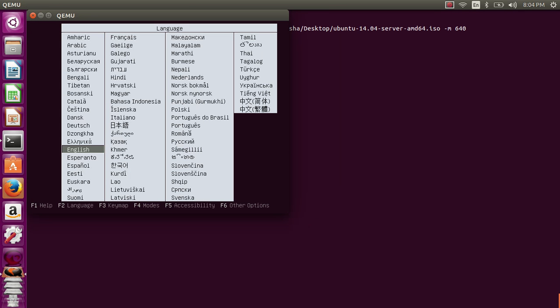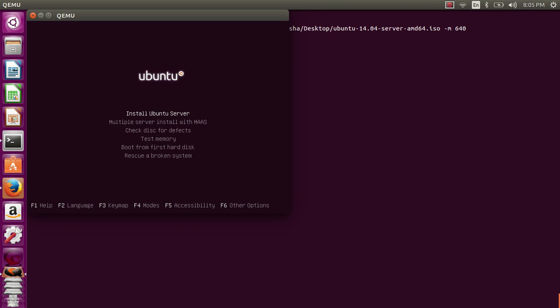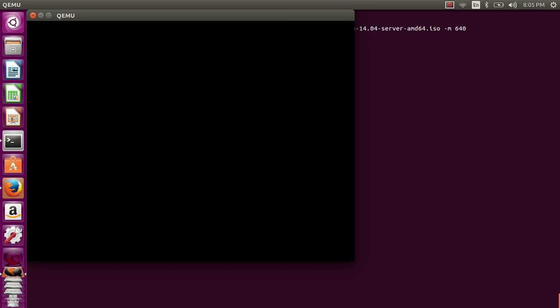Hey, our Ubuntu is installed in QEMU as well. And as we learned in this tutorial, this is how to create a virtual machine using KVM and QEMU. That's all for today. Thank you and have a nice day.